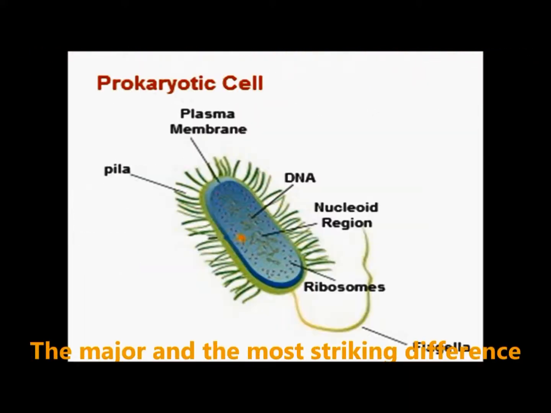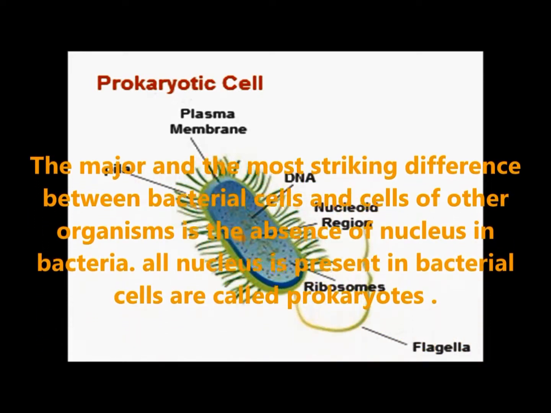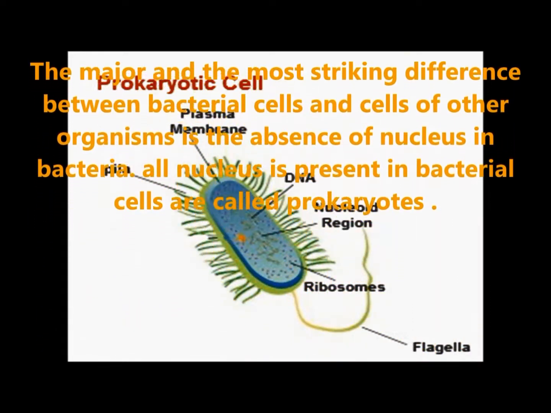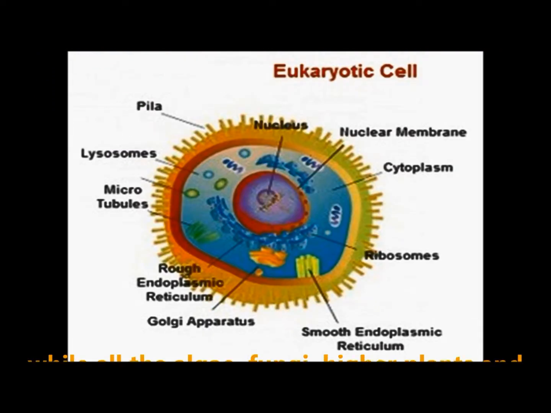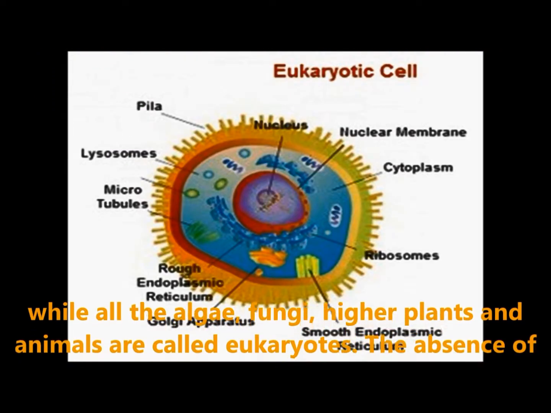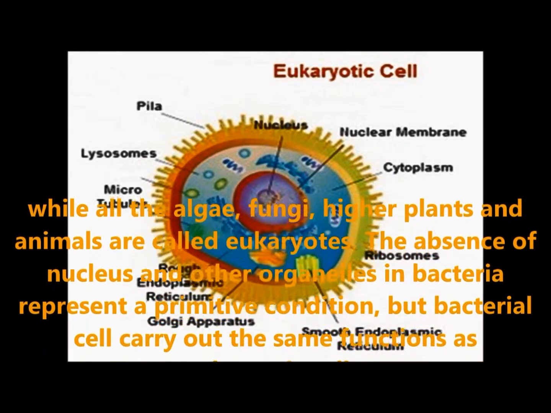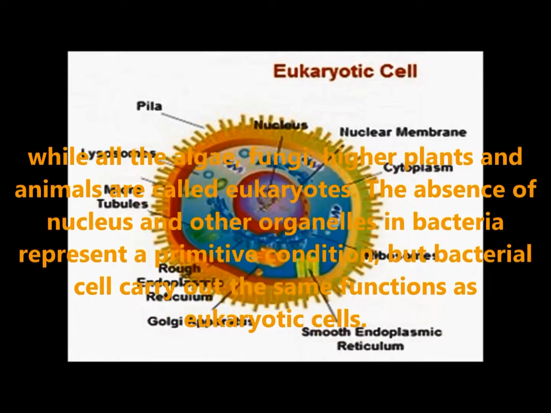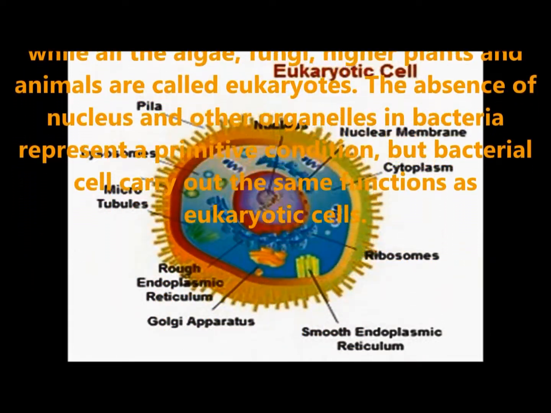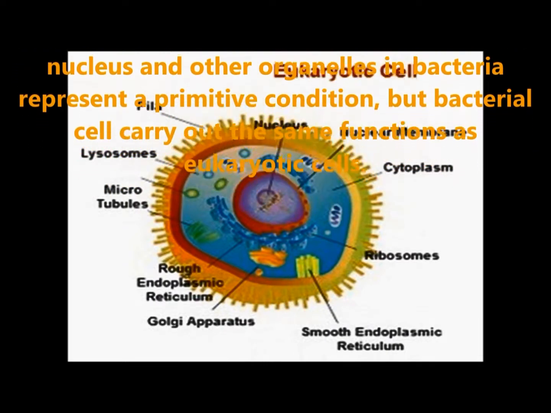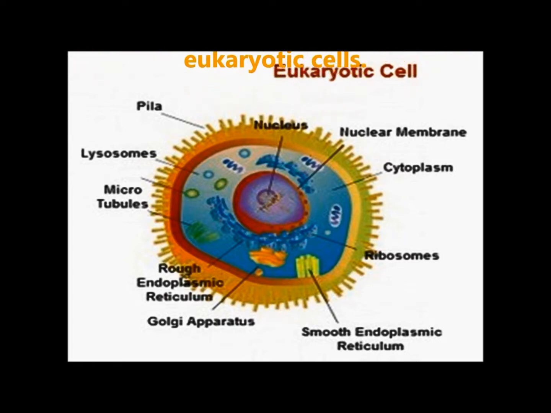The major and most striking difference between bacterial cells and the cells of other organisms is the absence of a nucleus. Organisms in which a nucleus is absent, like bacteria, are called prokaryotes, while algae, fungi, higher plants and animals are called eukaryotes. The absence of a nucleus and other organelles in bacteria represents a primitive condition, but bacterial cells carry out the same functions as eukaryotic cells.